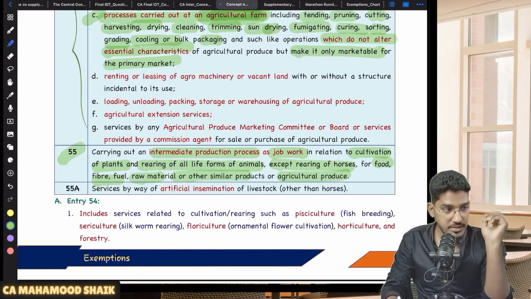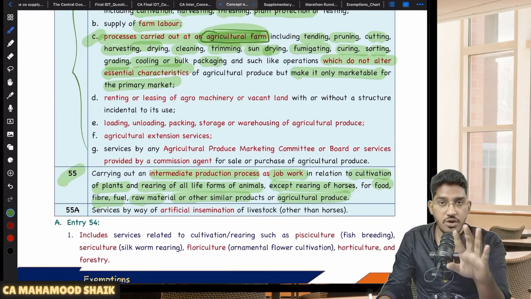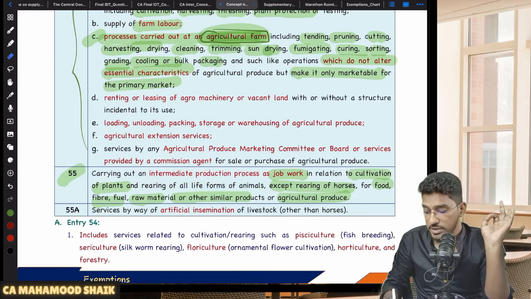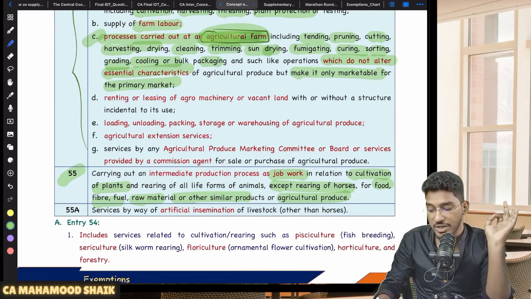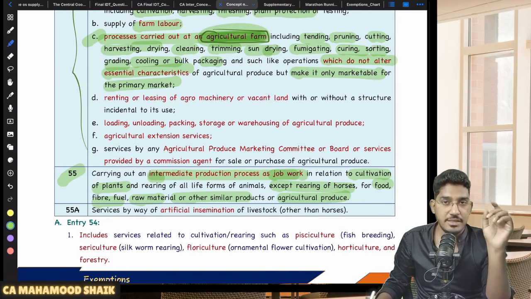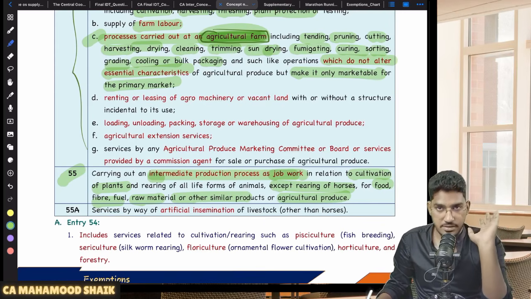So what does this do? What they're trying to say here is, if they're carrying out the processes at the agricultural farm, which do not alter the essential characteristic, exempted. Even if that activity is getting carried out as an intermediate production process as a job worker, so either you are carrying it at the farm level or that is getting carried out as an intermediate production process as job work, it will be exempted. But the condition is, it should not alter the essential characteristic.